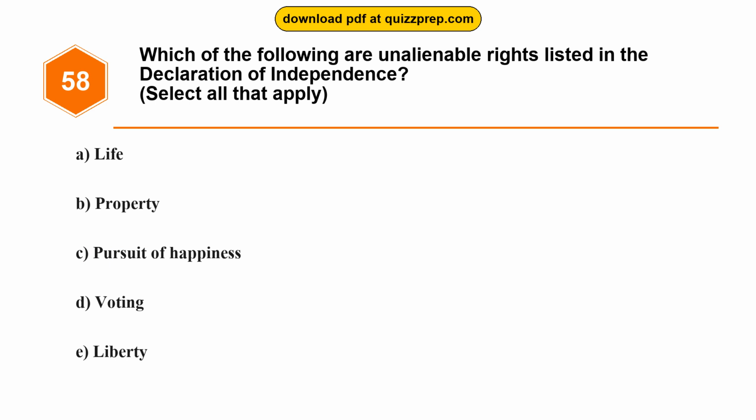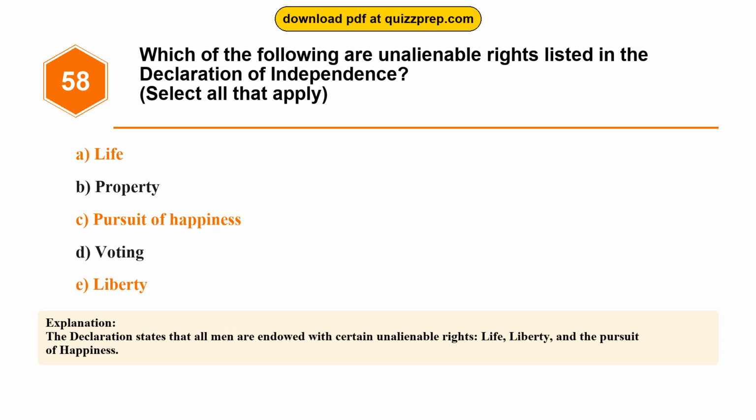Question 58. Which of the following are unalienable rights listed in the Declaration of Independence? Option A. Life. Option B. Property. Option C. Pursuit of happiness. Option D. Voting. Option E. Liberty. The correct answers are options A and C and E. Life, pursuit of happiness, liberty. The Declaration states that all men are endowed with certain unalienable rights: life, liberty, and the pursuit of happiness.